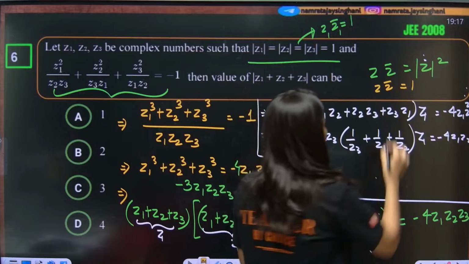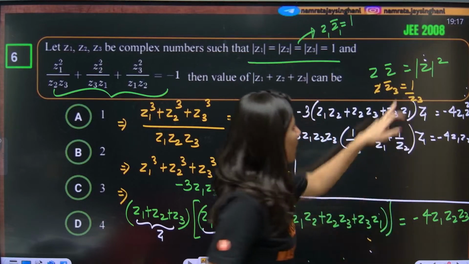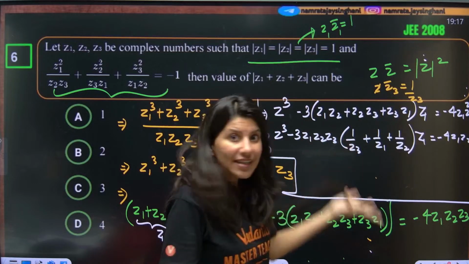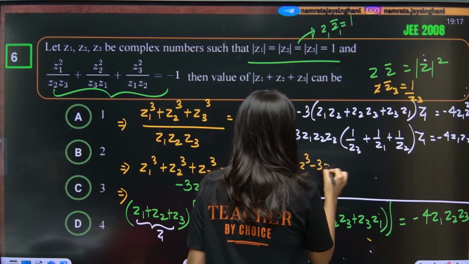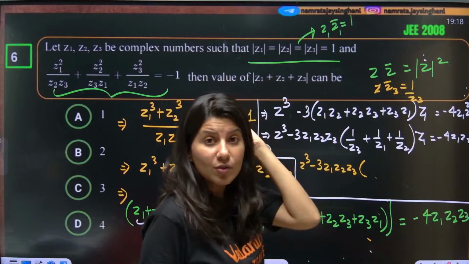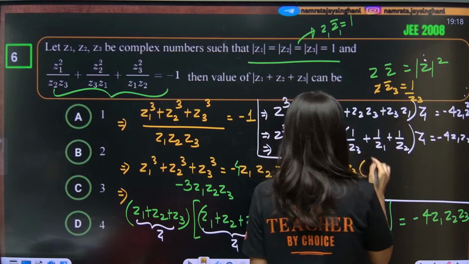So if I talk about 1 by z3, can anybody tell me? 1 by z3 is nothing but z3 bar. 1 by z3 is z3 bar. Interesting. I told you, this is a very critical property when it comes to complex numbers. Okay, you have to be very mindful. Whenever it is applicable, do apply it.